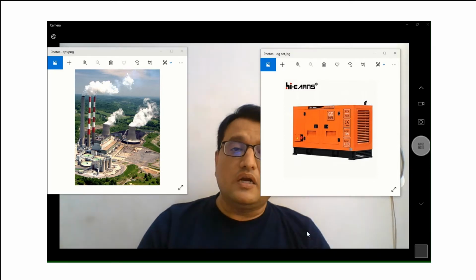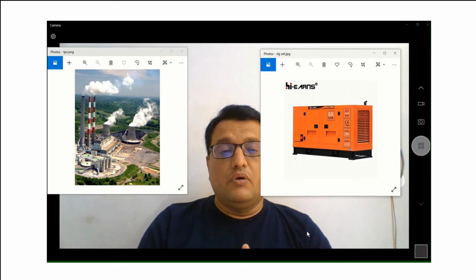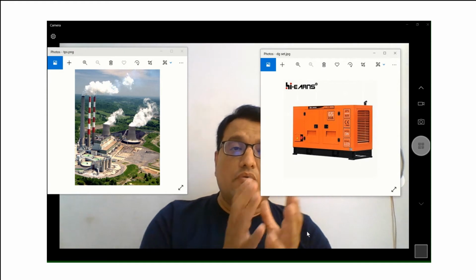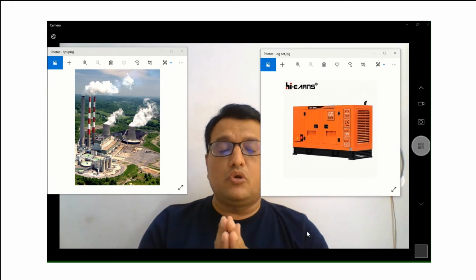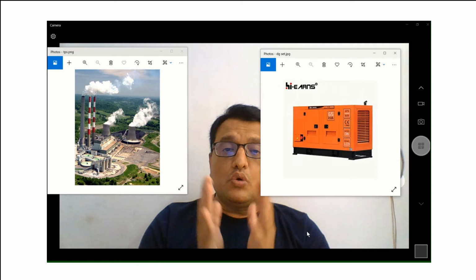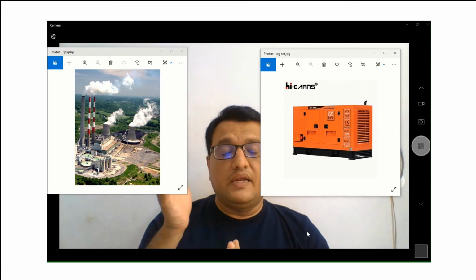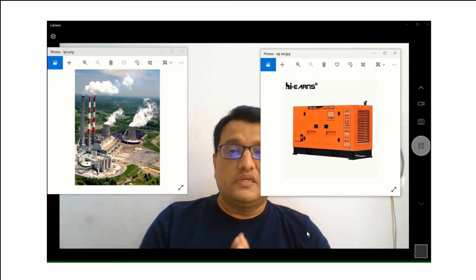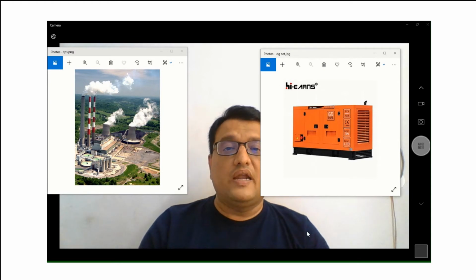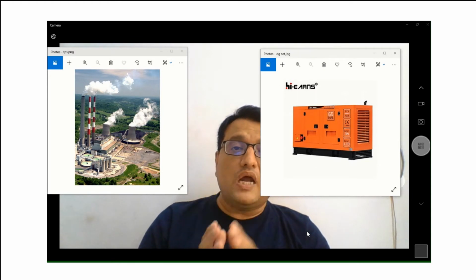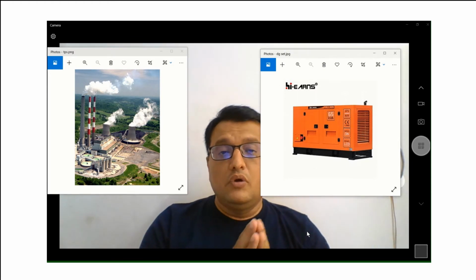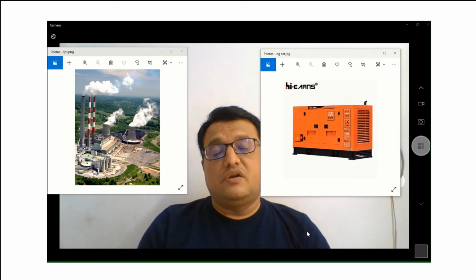Based on the liter consumed, we will calculate the CO2 emission from the diesel, and then we will combine both together. This is the total CO2 emission from electricity as well as the diesel generator, and thus we have to report this much kilogram of CO2 or ton of CO2 per year we are generating.